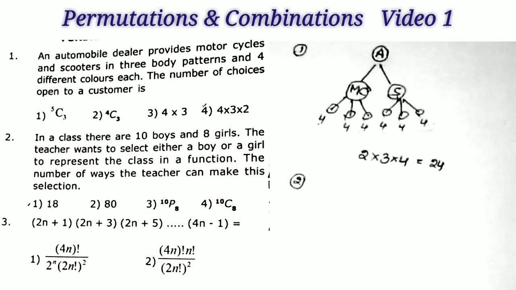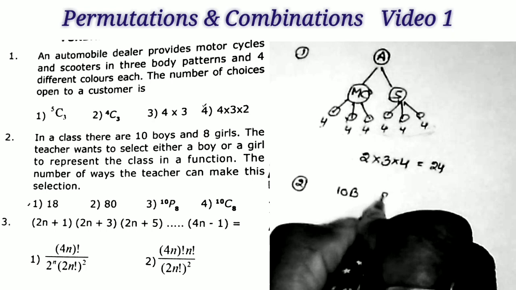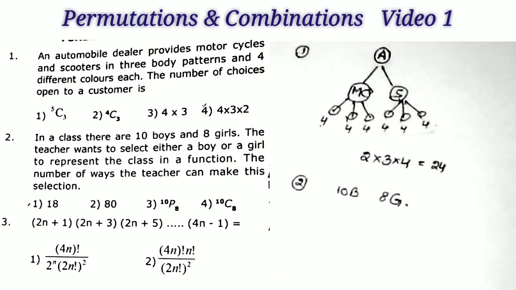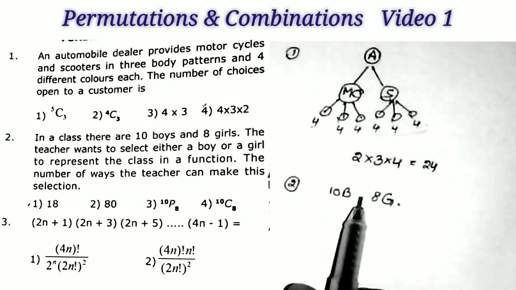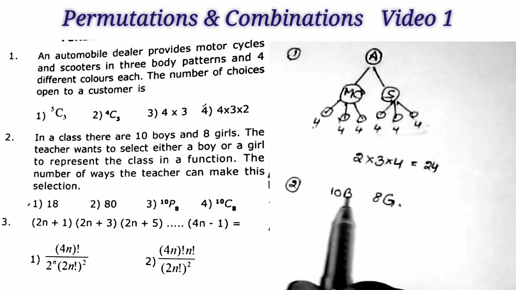In a class there are 10 boys and 8 girls. The teacher wants to select either a boy or girl to represent the class in a function. So the teacher wants to select only one person, either a boy or girl.